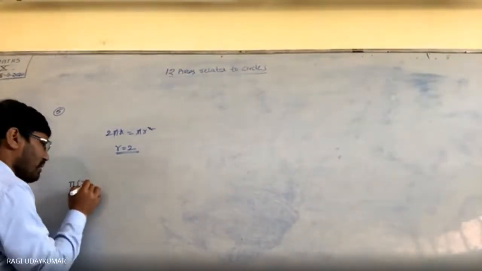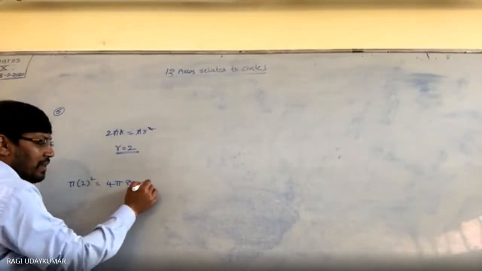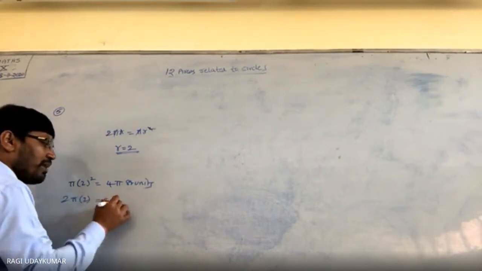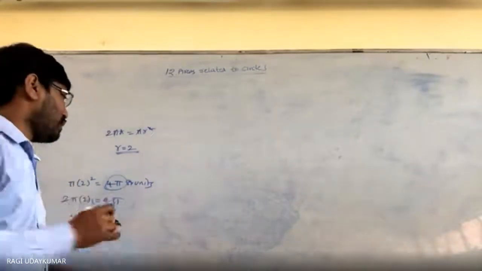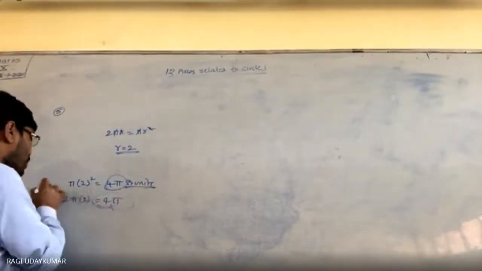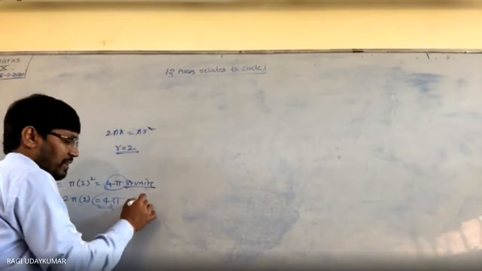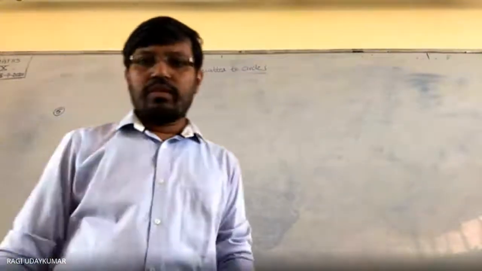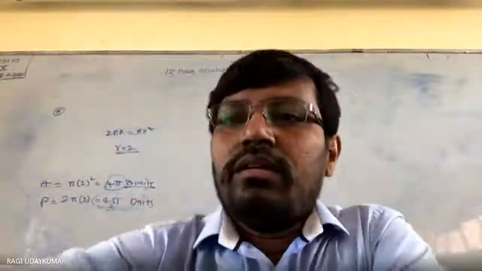Pi r square, what do you get? 4 pi square units area. 2 pi r, r is a number, this is also 4 pi. See, numerically equal means the number, but units are different. Area is written in square units, perimeter in units. So that's why it is said numerically equal. Did you understand? Yes, sir. So this is about the